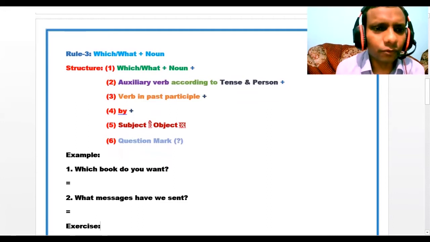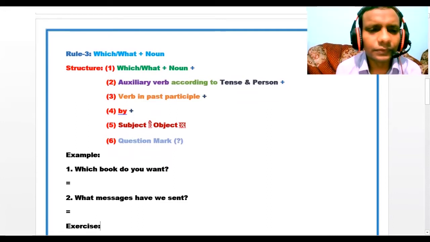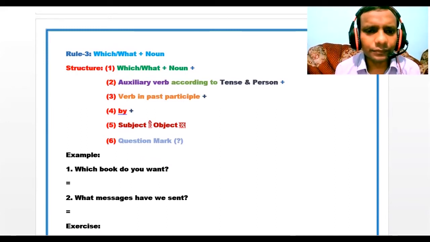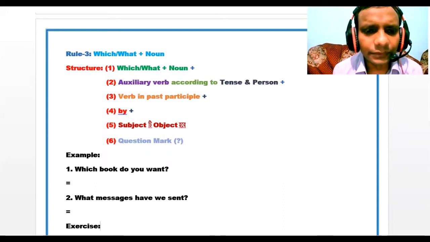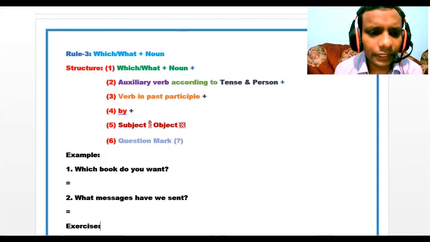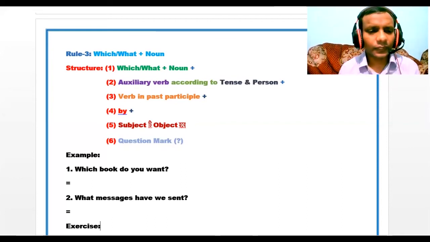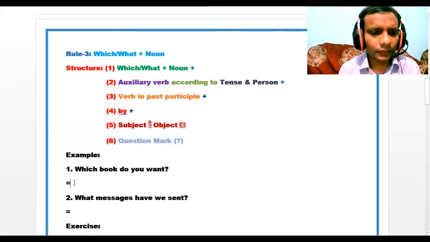Today, we have got which or what plus noun. So the structure is given below: number 1, which or what plus noun; then number 2, according to tense and person, the auxiliary verb; number 3, verb in past participle; number 4, by; and number 5, subject will be object; and number 6, at last you have to use a question mark. Look at the screen. I have given some examples.